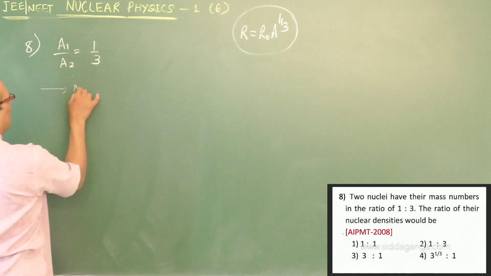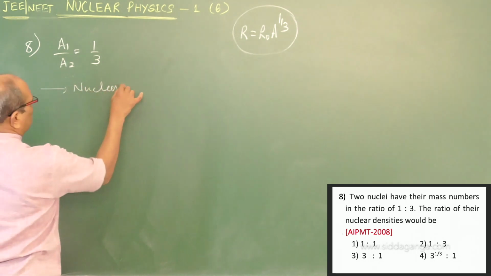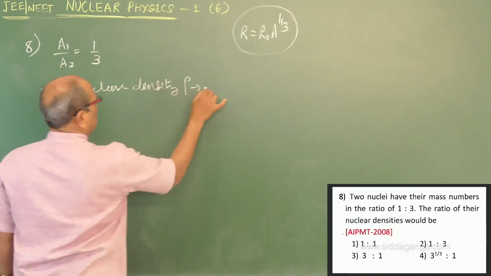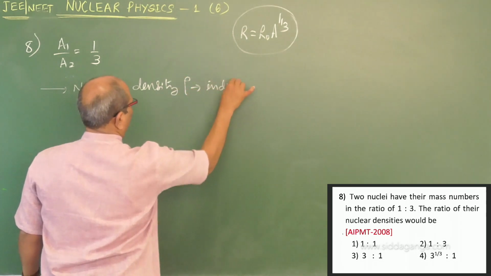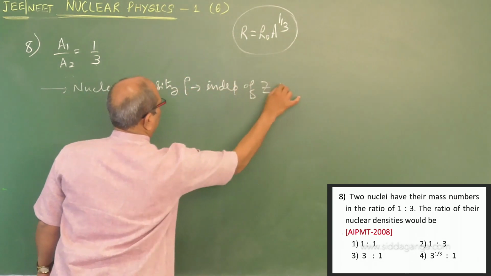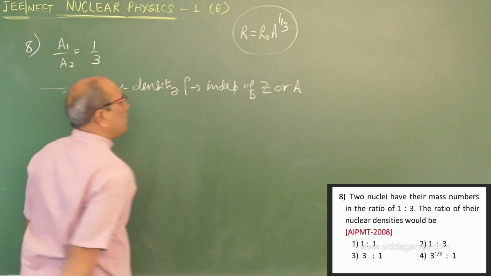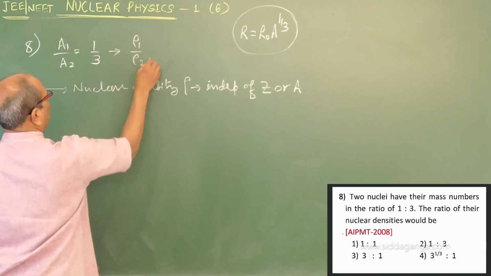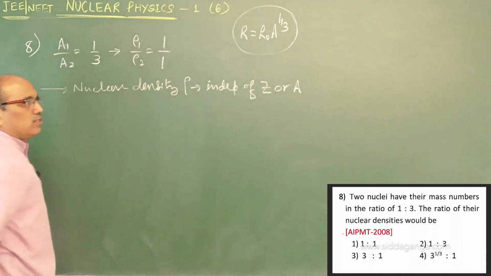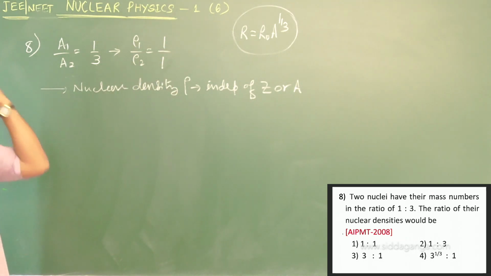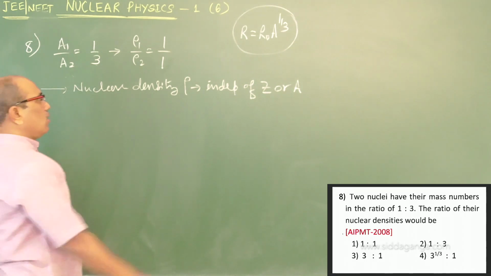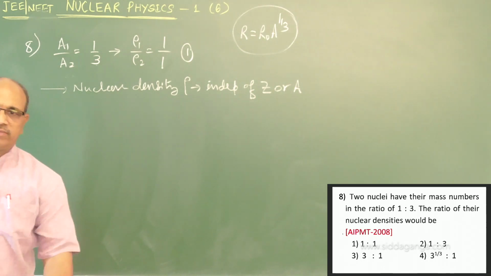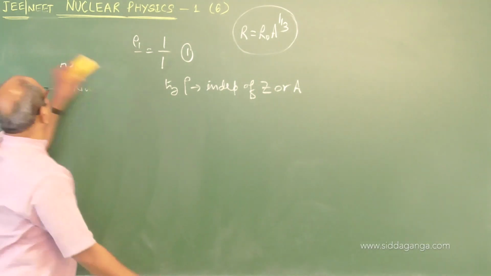One thing, a conceptual question: nuclear density rho is independent of Z or A. Therefore, the ratio of density rho 1 to rho 2 is 1:1. No difference at all. This appeared in AIPMT 2008. Option number 1. Come to the next one.